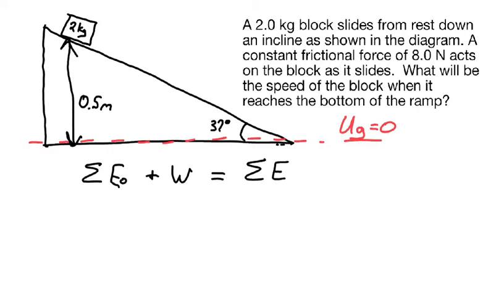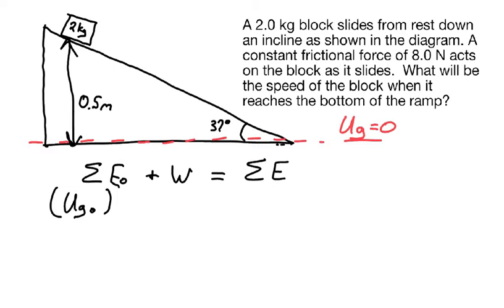Now, our initial energy in this situation, we said was going to be gravitational potential energy for the Earth and block system. So that'll be U_G, and that's initial. And then we don't have any kinetic energy at that point. There's no springs in the diagram here, so no spring energy involved. So that's it for our initial energy. It's just that gravitational potential energy between the Earth and the block for that system.